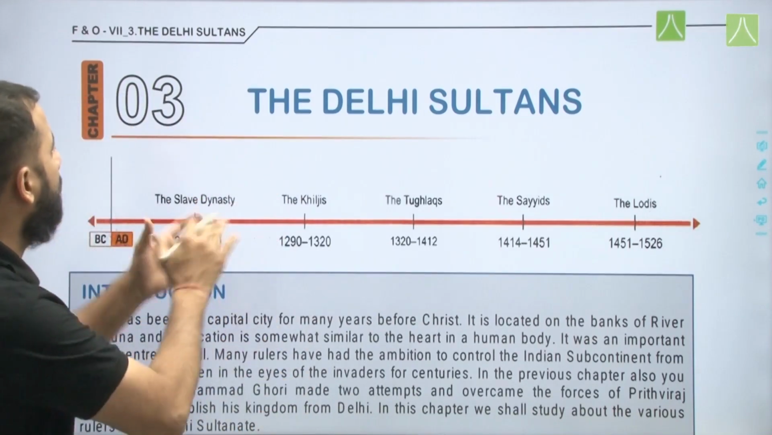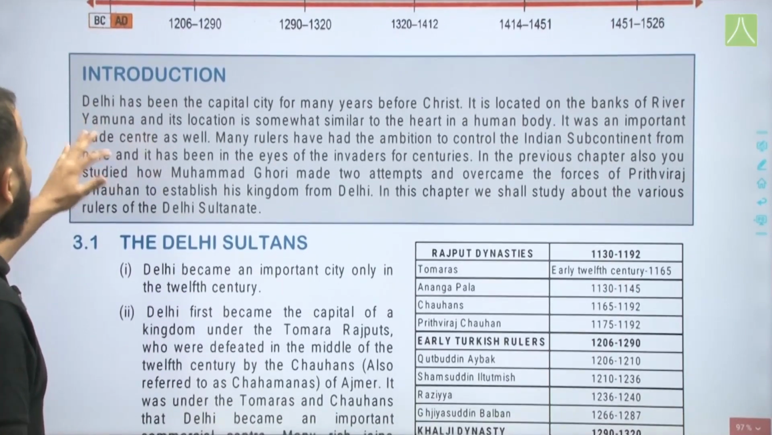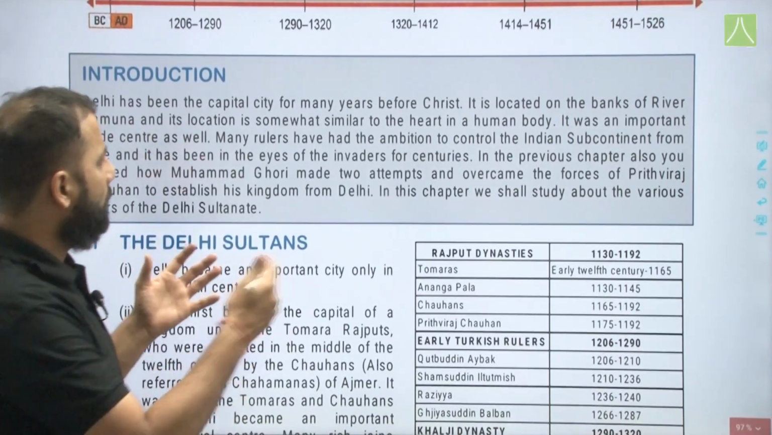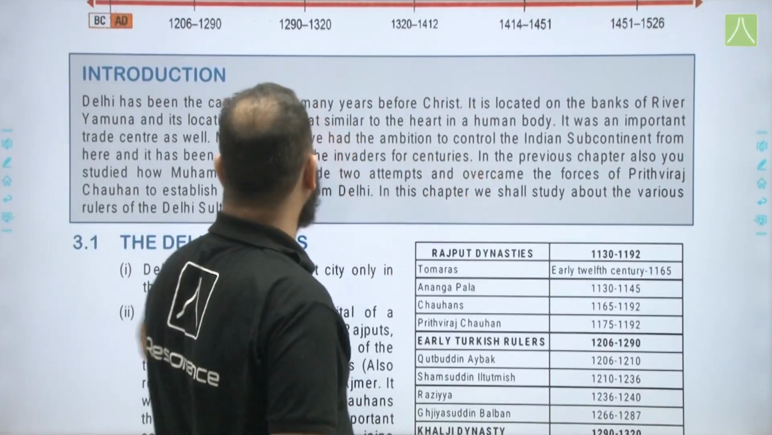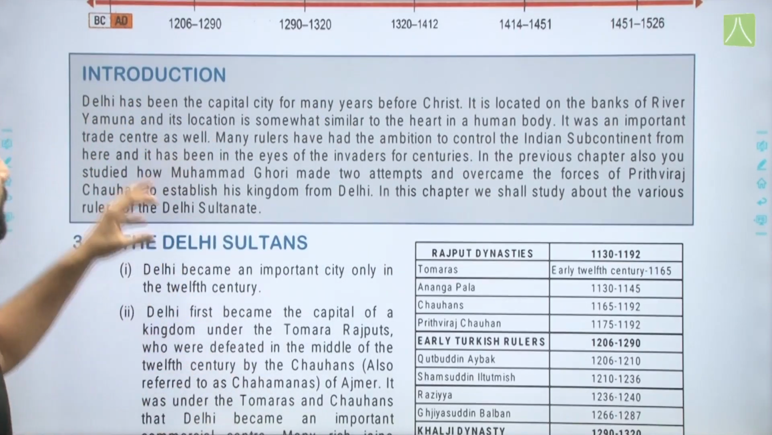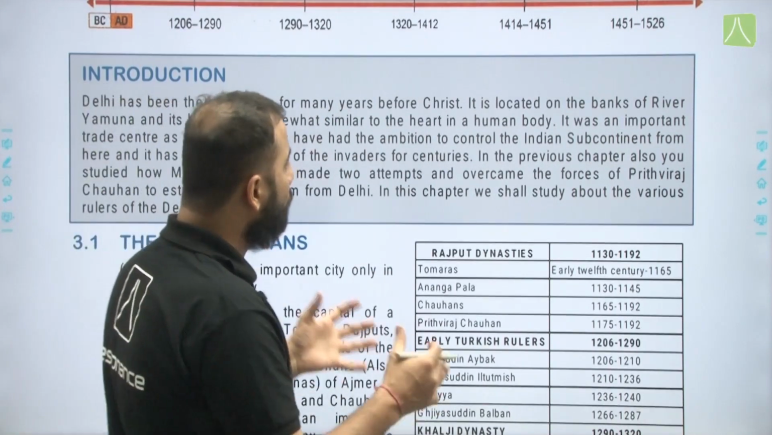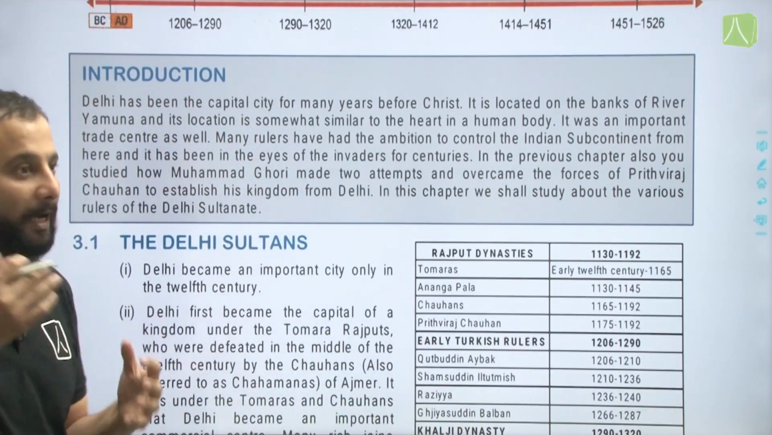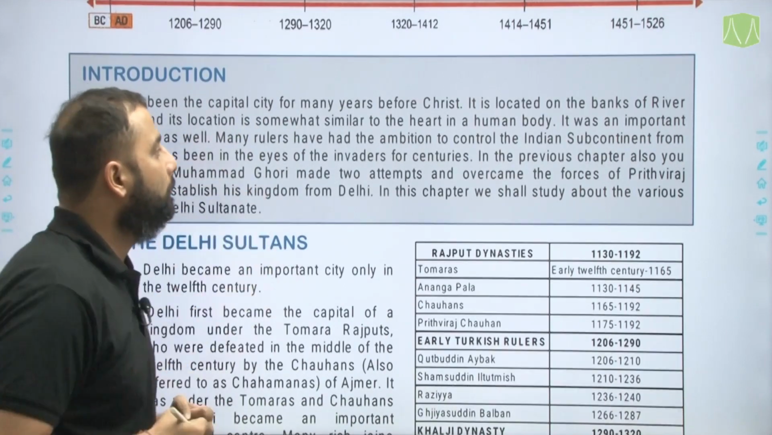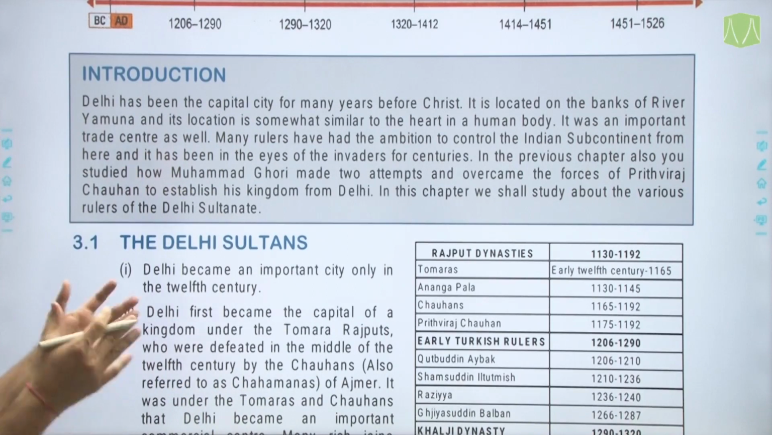Alright, so let us start with the introduction first of all. Delhi has been the capital for many years before Christ. It is located on the banks of river Yamuna, and its location is somewhat similar to the heart in a human body. It was an important trade center as well. Many rulers have had the ambition to control the Indian subcontinent, and that they could only do if they had the control over Delhi. It has been in the eyes of invaders for centuries.